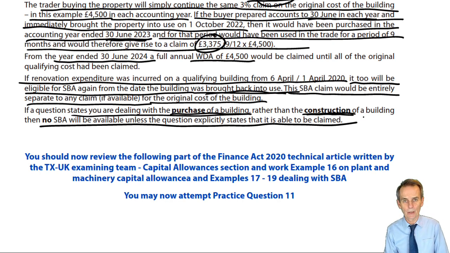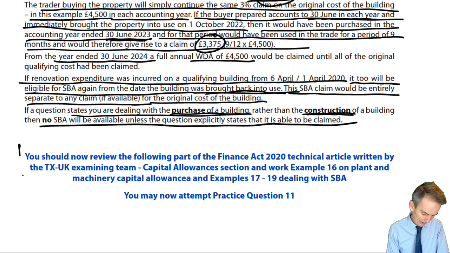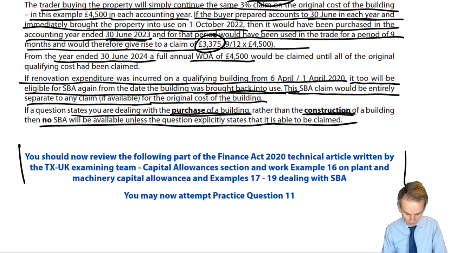Again, as ever now, at the end of each chapter, we're told what work there is to be done. Quite often in terms of the technical article, Finance Act 2020 update, there may be significant issues to look at, as there was regarding Chapter 2. And for other parts of this where there's been little or no change, there is very little, if anything, for you to be aware of.